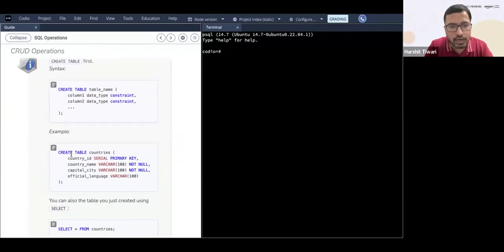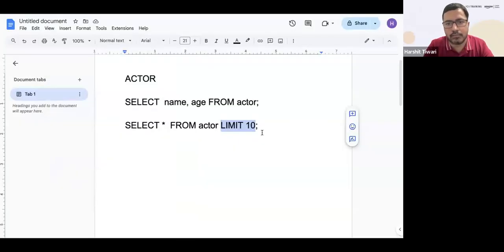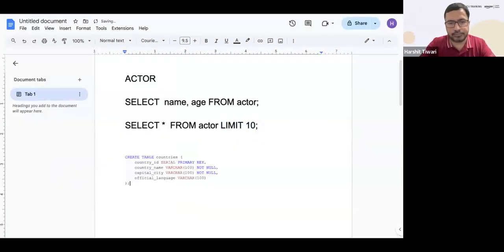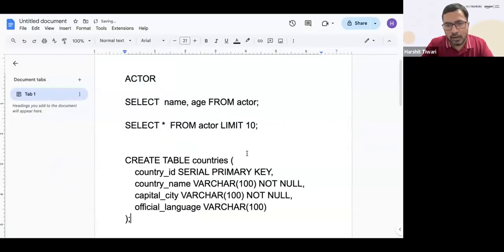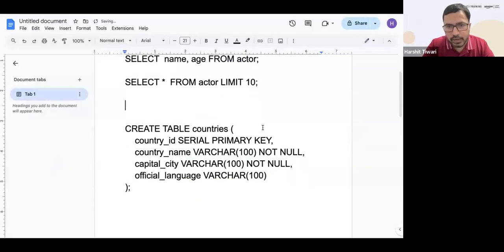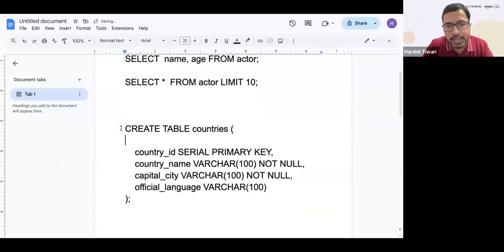So let's create a table called countries. If you look at this, this is how you write the particular query. You say create table countries. Okay. And in the bracket, I'll show it to you here in a better format.